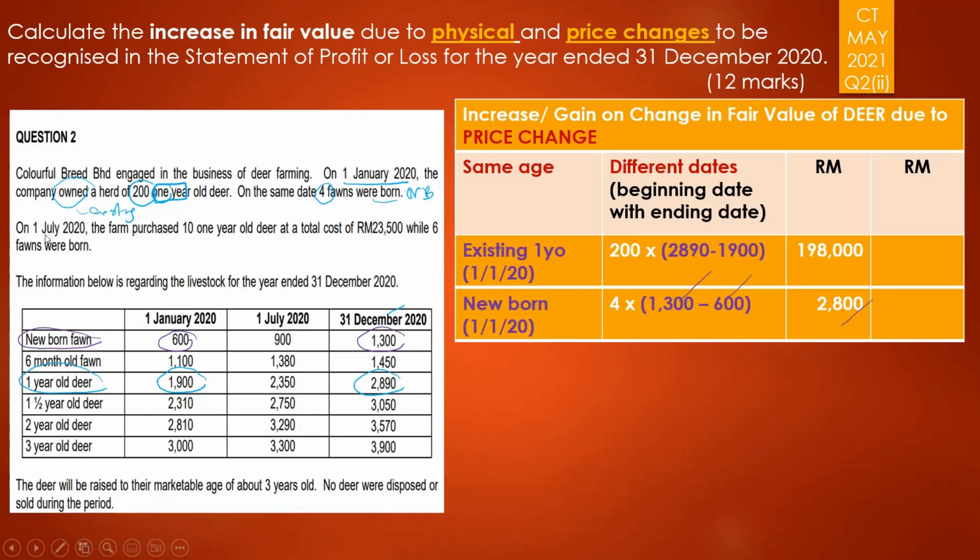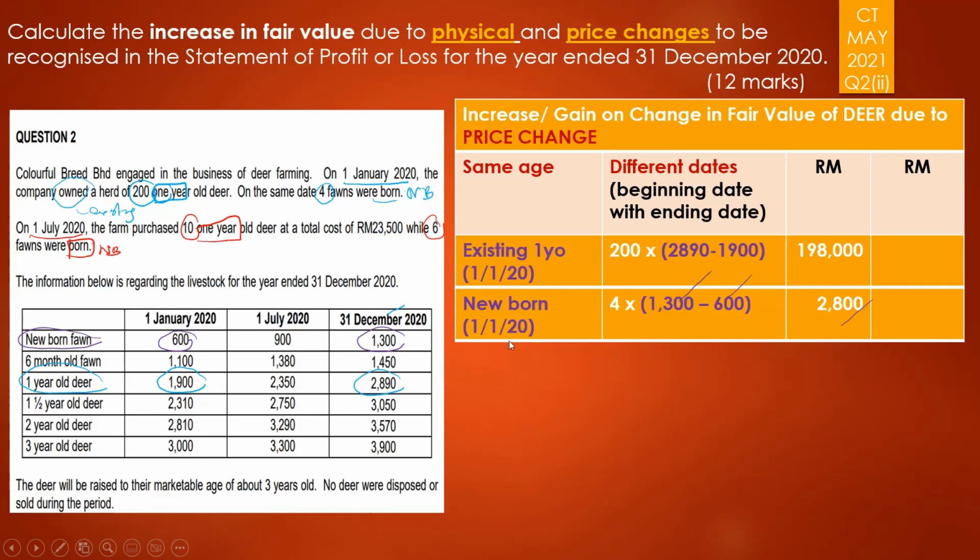Now you will proceed with the one on 1st of July 2020. Remember, on 1st of July 2020, you have new purchase of 10 1-year-old deer. So if you look at, this is the date, and you purchase 10 1-year-old, as well as there were another additional 6 fawn newly born. So newborn was on 1st of July as well. So we start off with the purchase of 10 1-year-old deer.